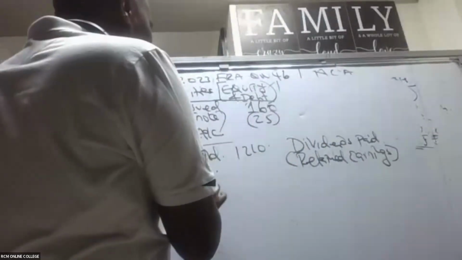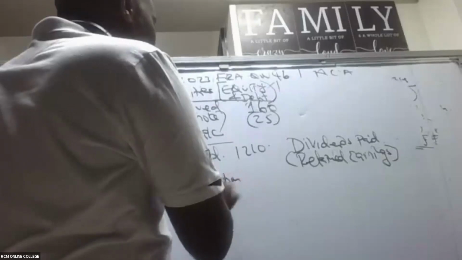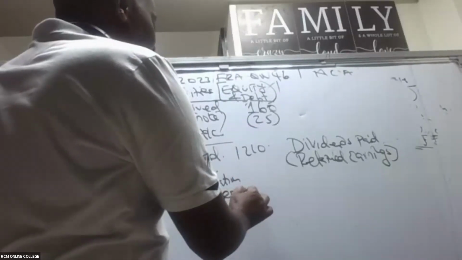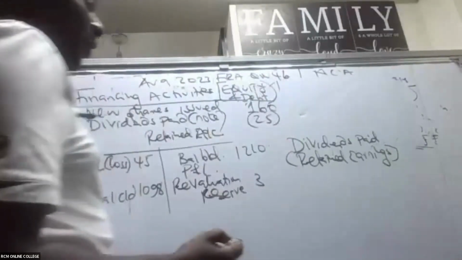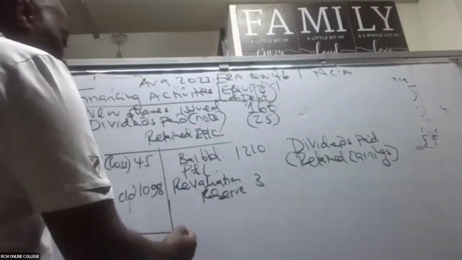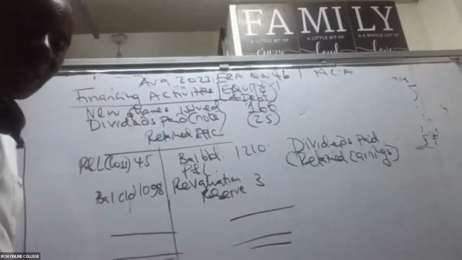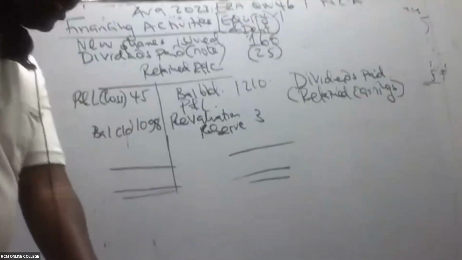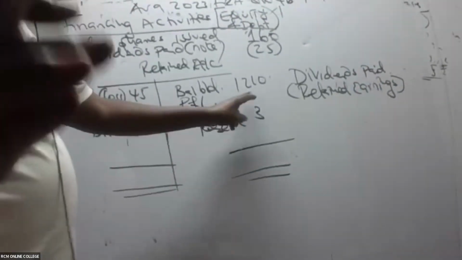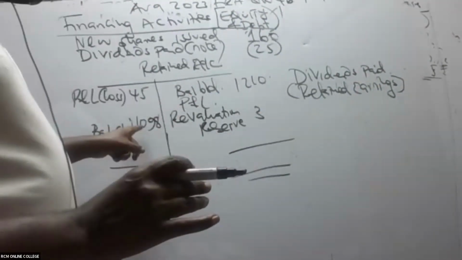So we have here revaluation reserve of 3. Remember, our figures are in millions. So come and balance your account. Which side is bigger? This is 1213. This is smaller.